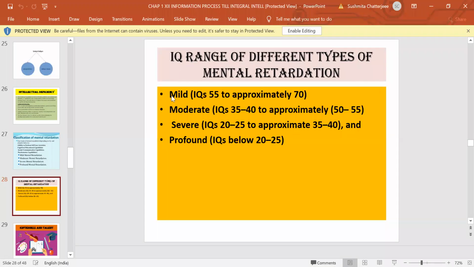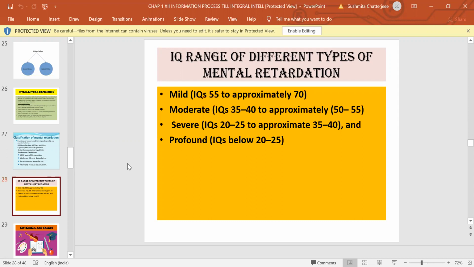So I hope you have been able to look at the various IQ levels. Mild, again I'll repeat, is 55 to 70. Moderate is 35 to 40 to approximately 50 to 55. Severe, again I'll repeat, is from 20 to 25 to approximately 35 to 40, and profound is below 20 to 25. Right now, I would like you to know the characteristics of the people who fall in these different IQ levels, which are the different types of mental retardation.